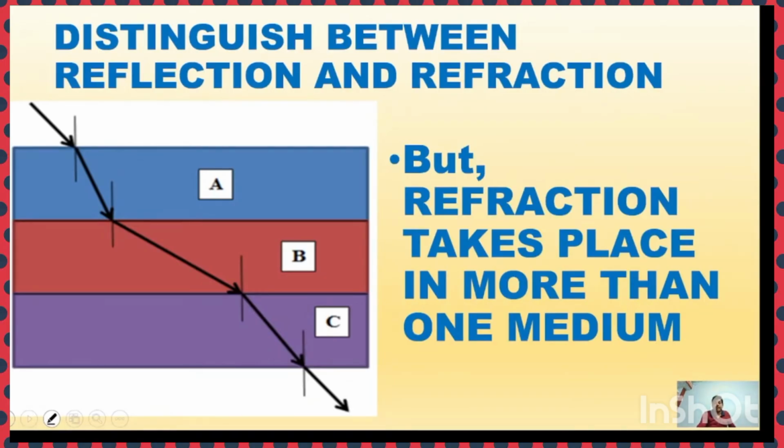When the light passes from medium A to another medium B and C, the light passes from one medium to another. It means the refraction takes place in more than one medium. The study of light in more than one medium is known as what? Refraction of light, right?